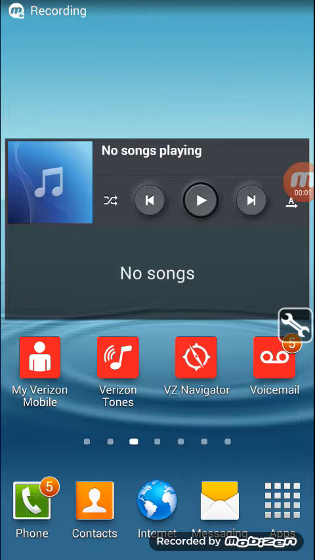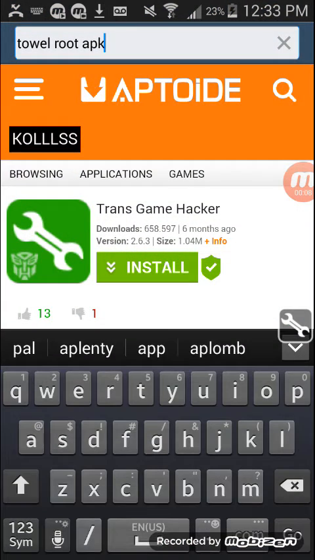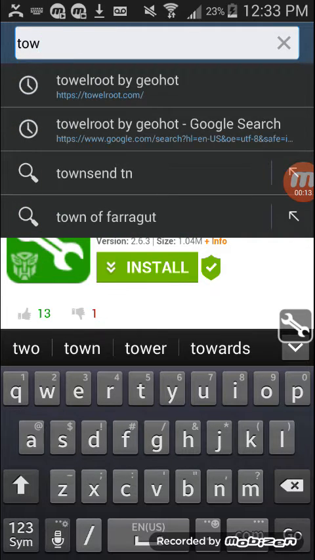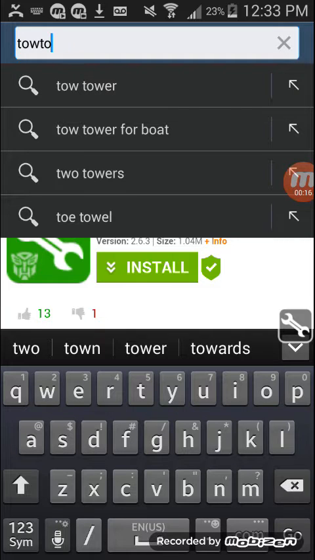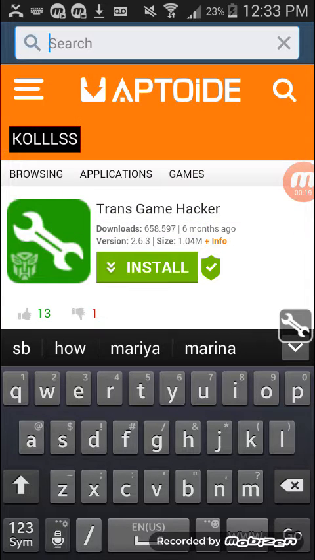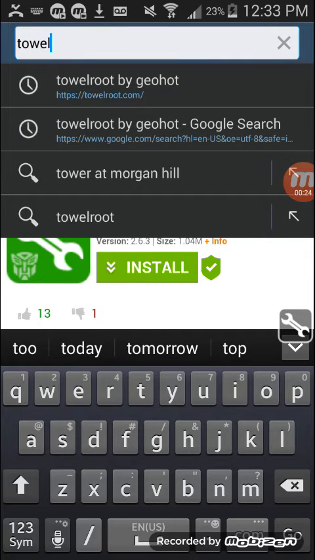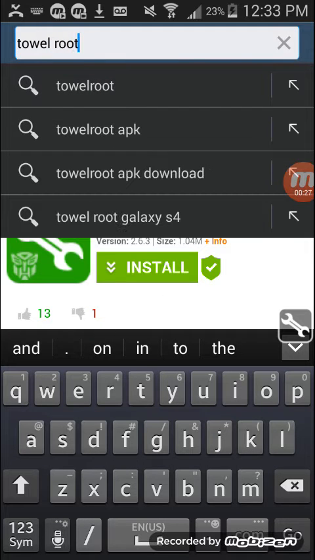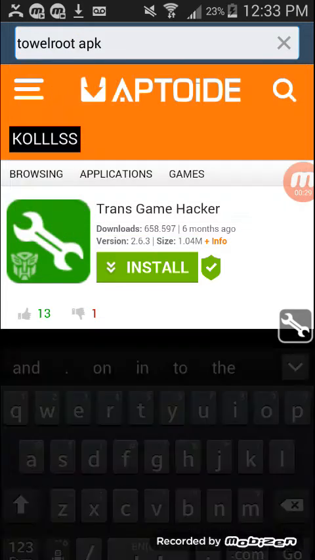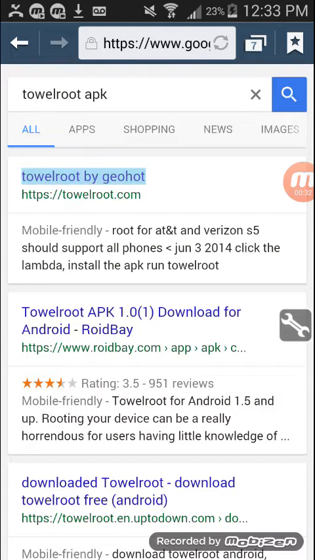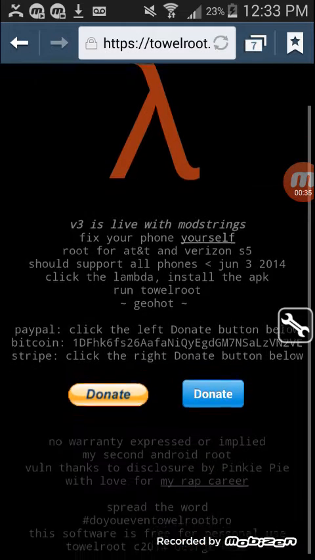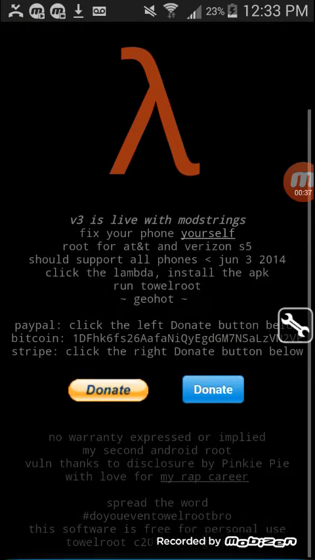Hey everybody, I'm going to show you guys how to download the SB Game Hacker for Android. First you have to go into your internet, search for Towelroot APK, then go back to the first link to this page, but don't freak out.